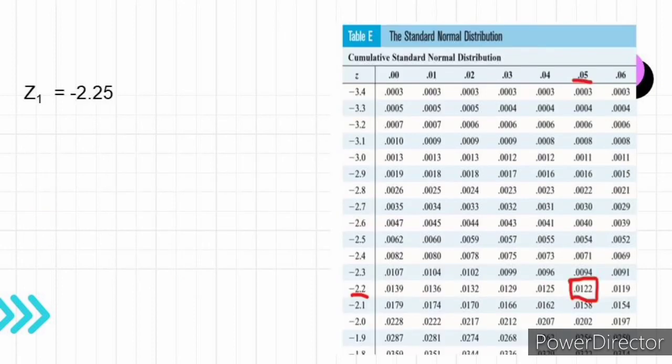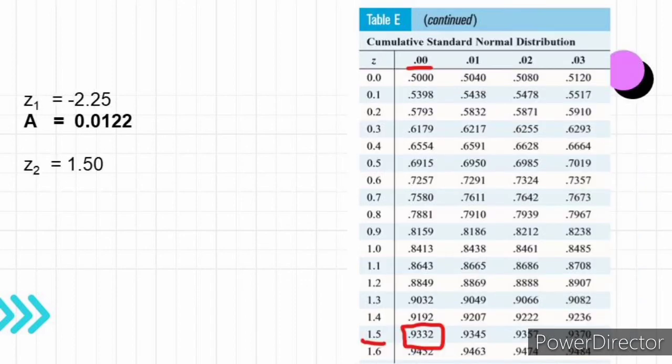The area for z sub 1 equal to negative 2.25 is 0.0122. Then the area for z sub 2 equal to 1.50 is 0.9332.